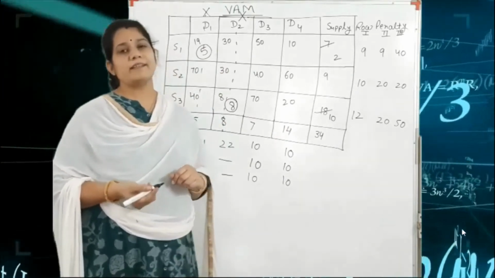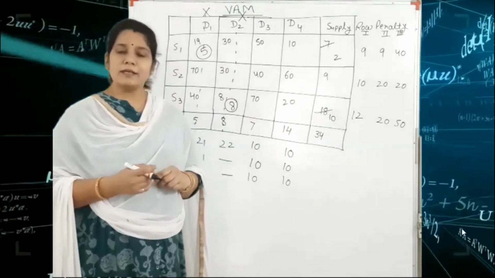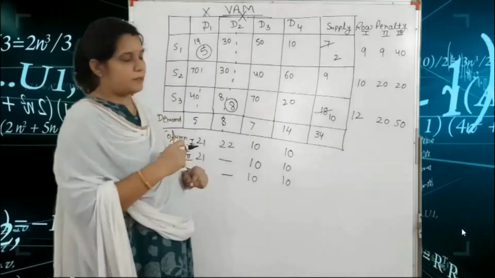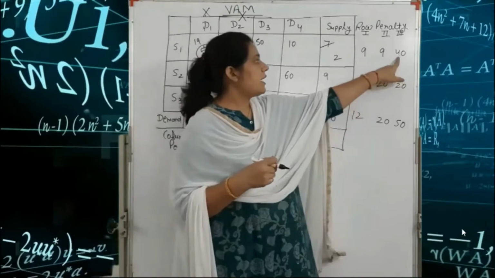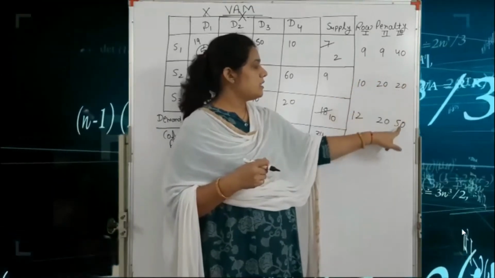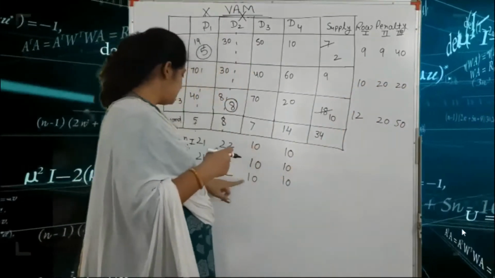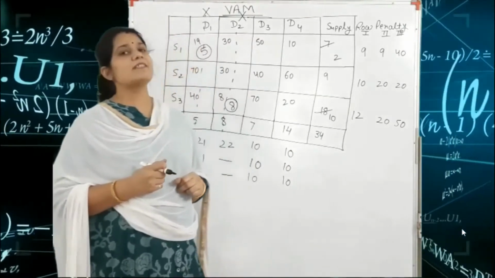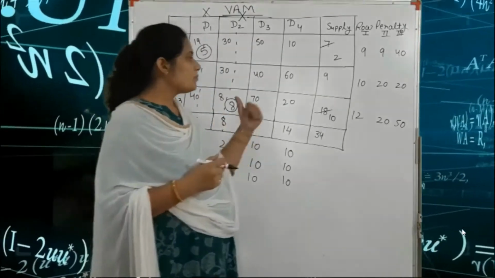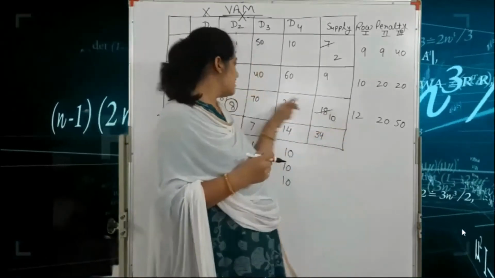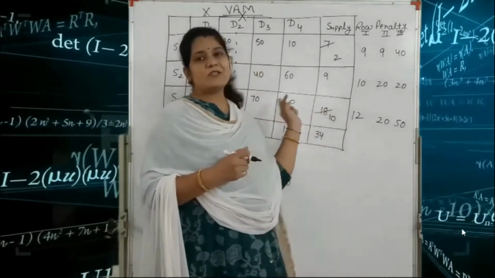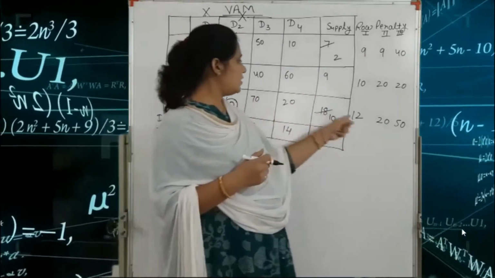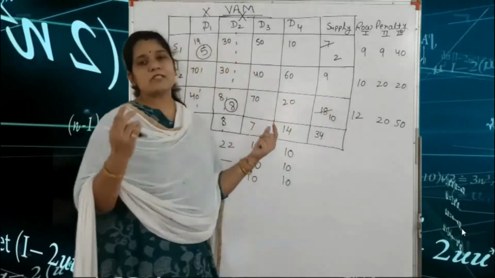After finding the row penalty and column penalty, we choose the maximum number. What is the maximum number? Here we have 40, 20, 50 and 10 and 10. So the maximum number is 50. Yes. So this row is used for allocation, and here only two cells are remaining.